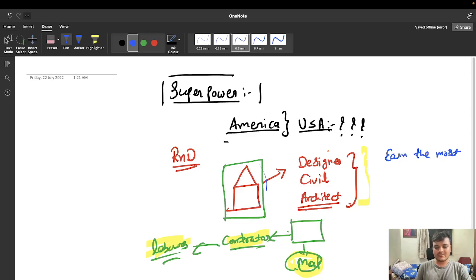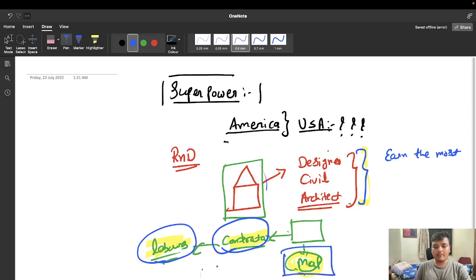See, for obvious reasons, I don't think that laborers will earn the most, right? The contractor will also not earn much compared to these people, because these people created the map. To follow a map, it's not a big task, right? To implement a map, it's not a big task, right? Fine. Like logic building is more important here. That is what I mean to say. अगर आपका logic clear होगा, so every company will pay you a lot.